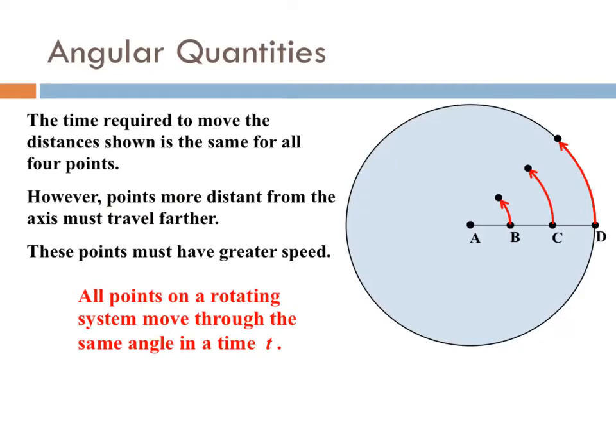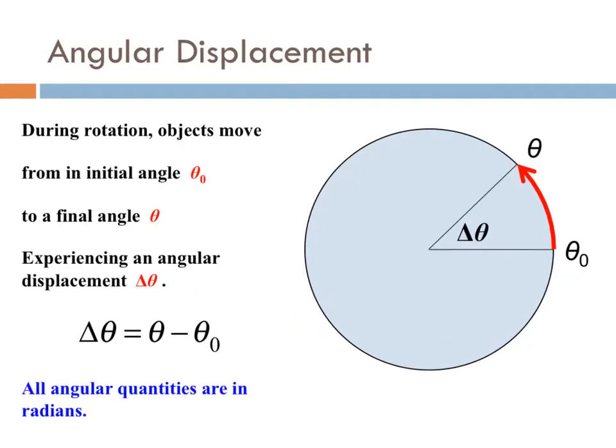So it helps if we change the way that we're going to be looking at these quantities that analyze motion for things that rotate. Now the first one we're going to look at is angular displacement. Theta naught is going to represent our initial angle, and theta is going to represent our final angle. So a delta theta is going to represent a change in angles. So here, all angular quantities are going to be in radians, but you don't have to change the mode on your calculator.